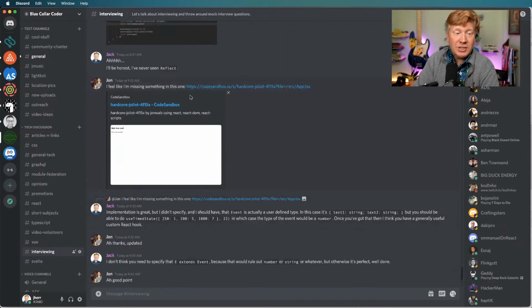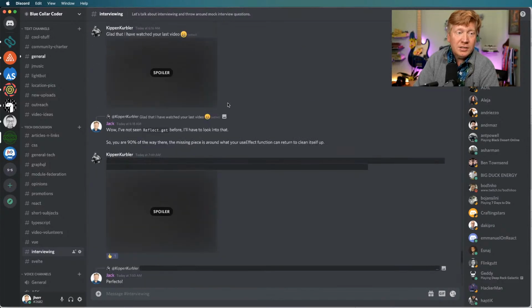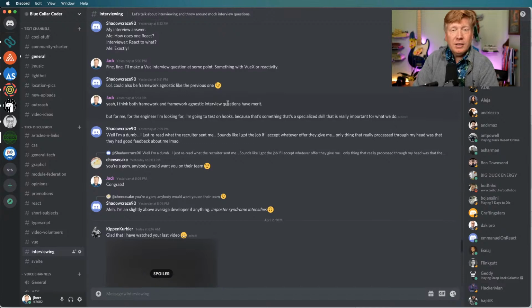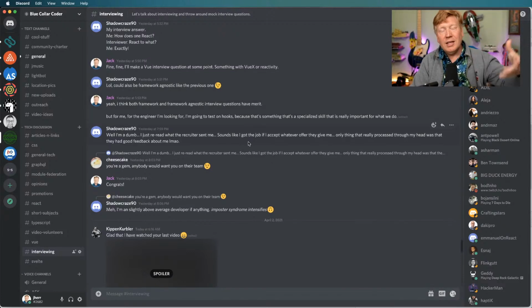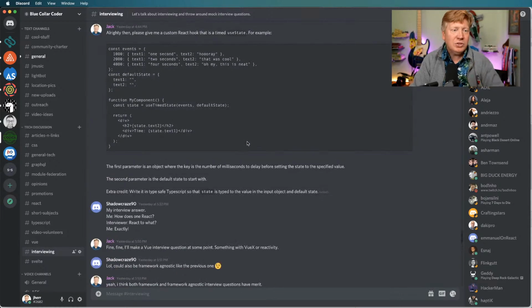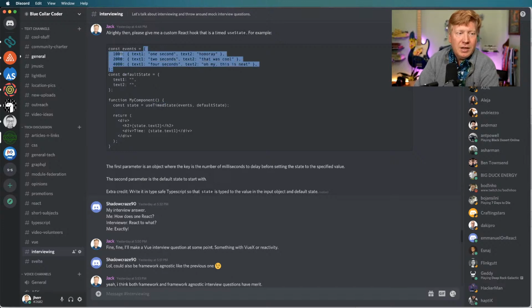And in this most recent one, I asked for a hook that would, given a set of events in time, it was like, here, I'll show you. Okay, so it's useTimedState. So it's basically a useState, but I want it to be timed so that after a second, the state is this.